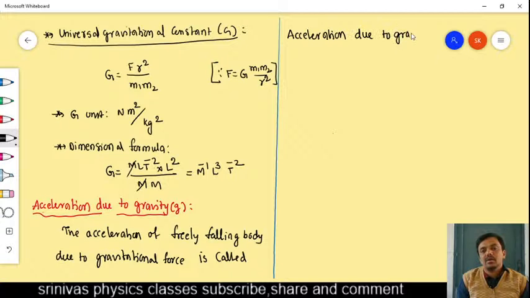Can you tell what is the value of acceleration due to gravity on the surface of earth?